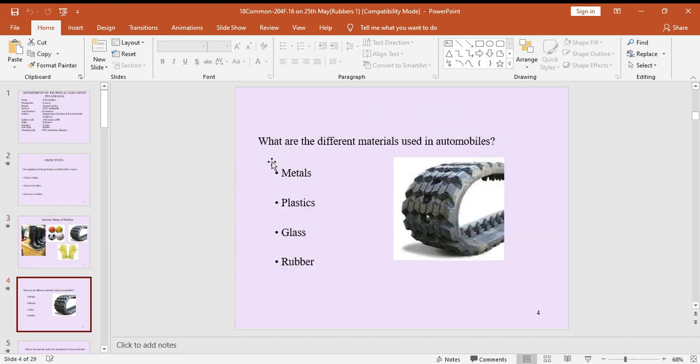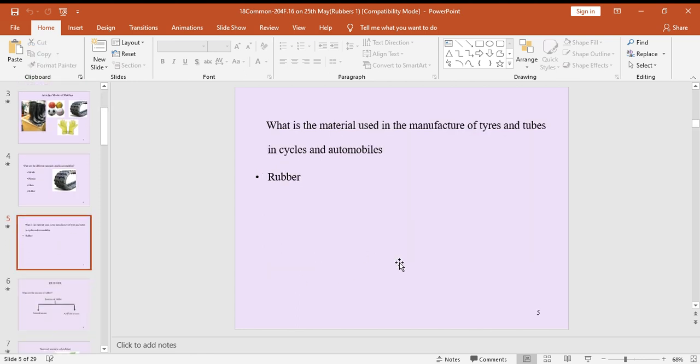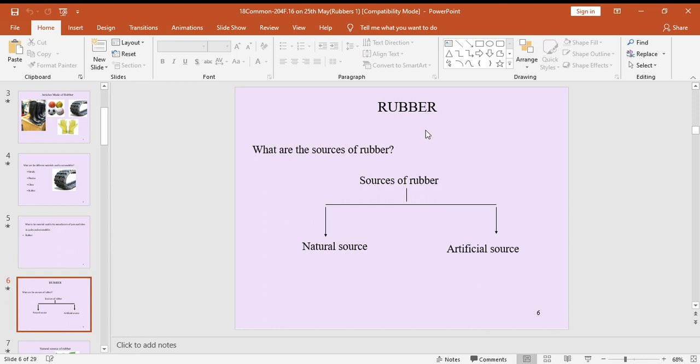See here, next image. What are the different materials used in automobiles? Metals, plastics, glass, rubber. Especially, this rubber is very important, and now we are going to discuss it. What is the material used in the manufacture of tires and tubes in cycles and automobiles? Do you know? Exactly, rubber. So rubber is used to manufacture tires and tubes in cycles and automobiles. Now we should discuss rubber.